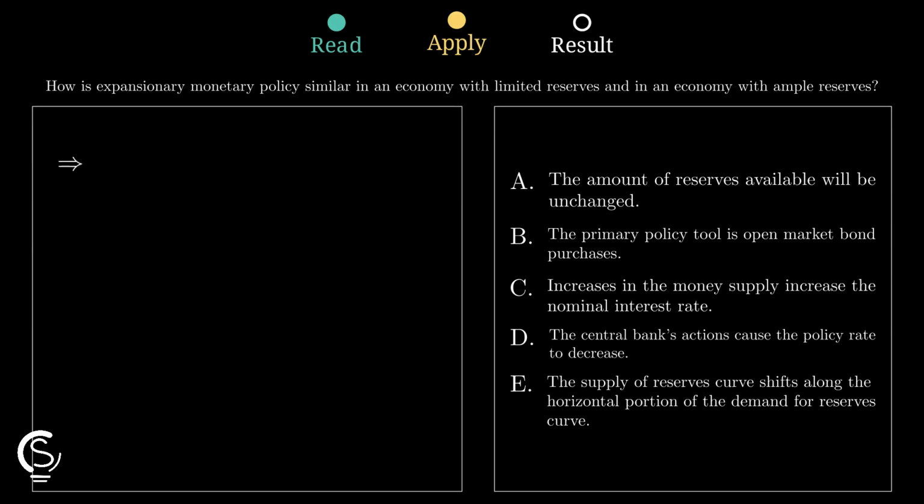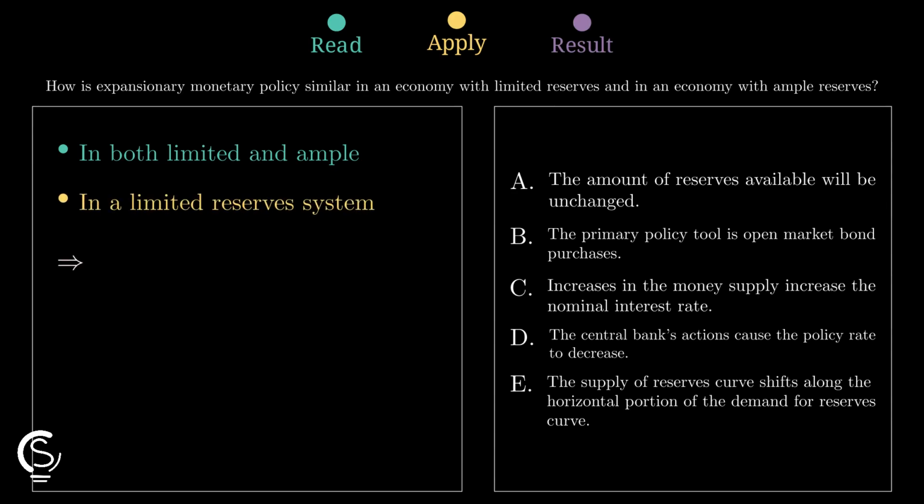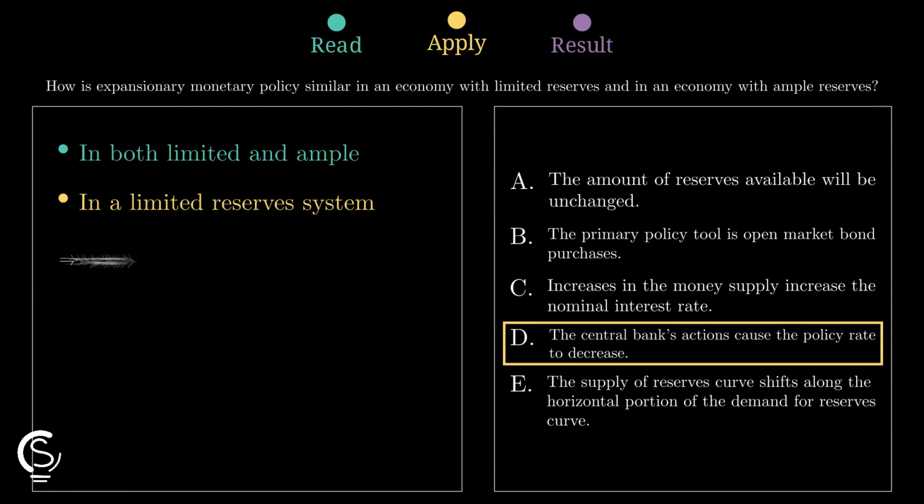In a limited reserve system, the bank buys bonds to increase the money supply. This shift moves the equilibrium along the downward sloping demand curve, which effectively lowers the interest rate. In an ample reserve system, the bank lowers administered rates. Both methods force the policy rate down, making option D the correct choice.